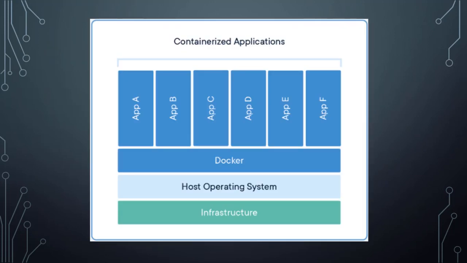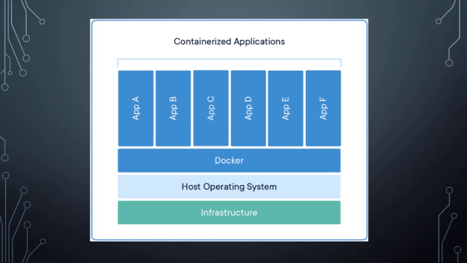Next we will see how a container-based or containerized environment looks. We have an infrastructure on the bottom layer, which is nothing but our server, and on top we have the operating system. Normally we install the operating system on that hardware, and then we install Docker engine.